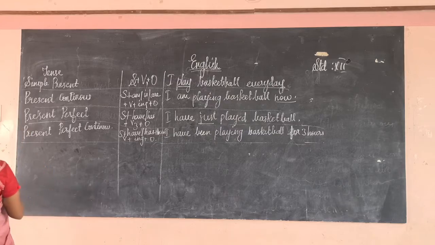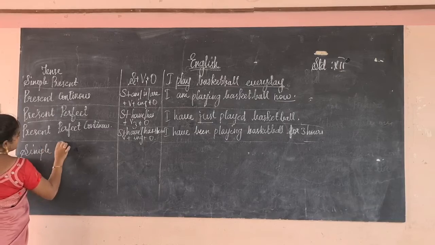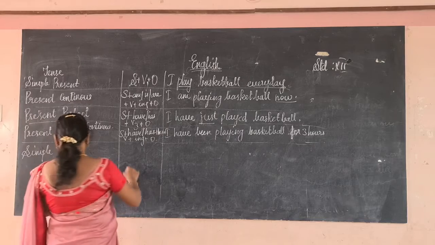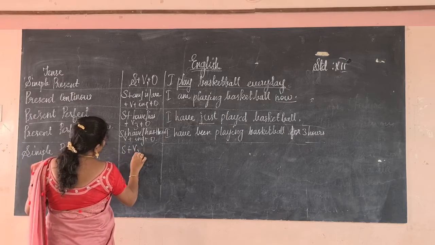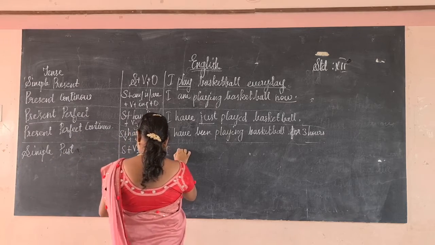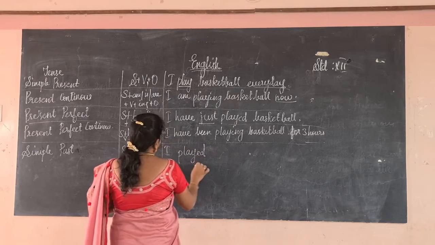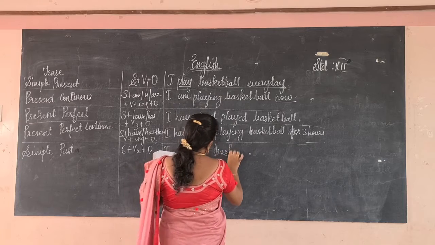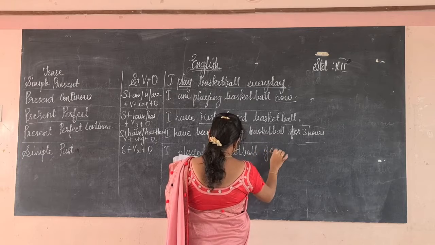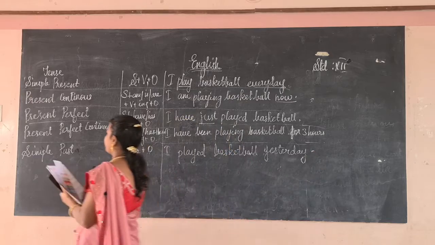Next we will discuss simple past. If it is simple past, how should the pattern be? It should be subject, V2 plus object. So for the subject we will use I, and V2, play, will convert it into played. I played basketball yesterday. Okay, next,